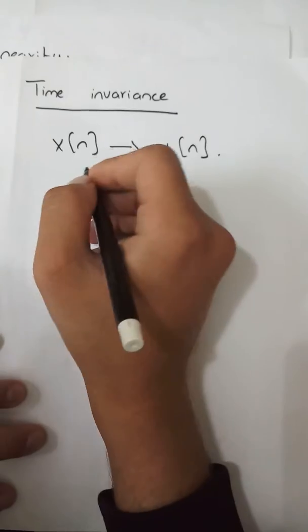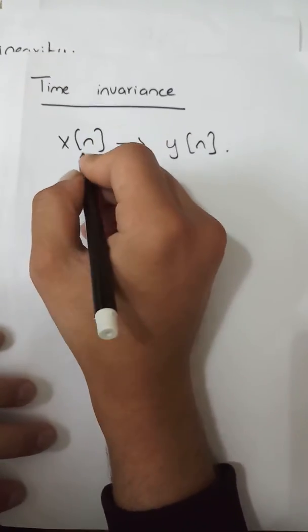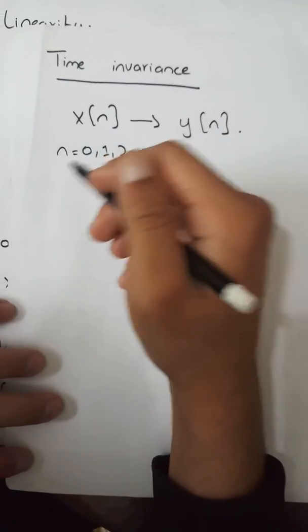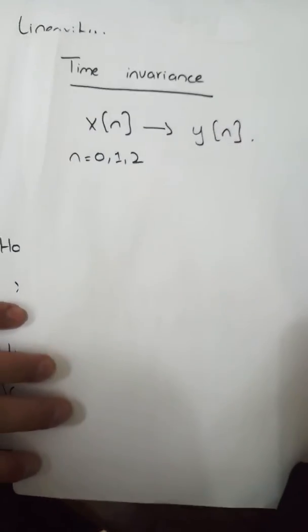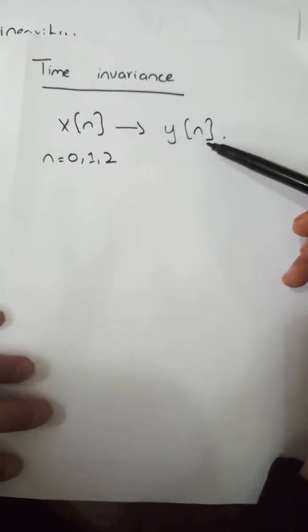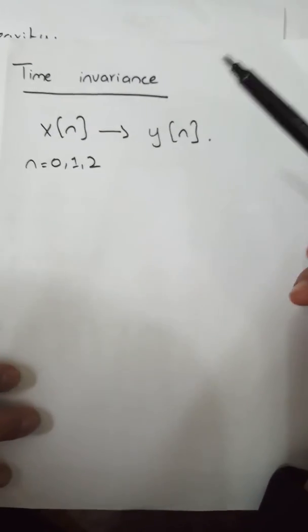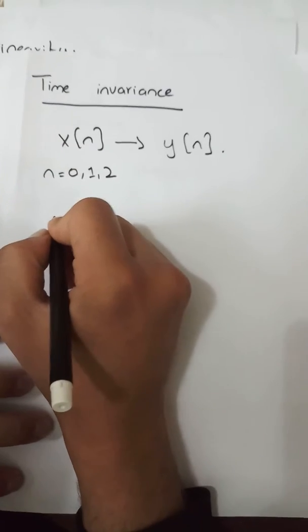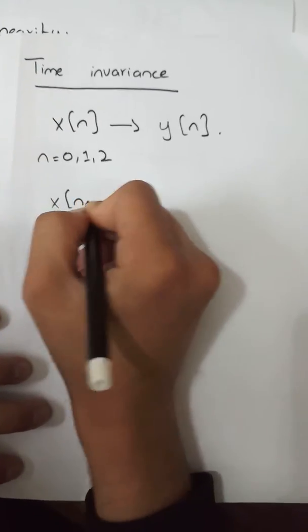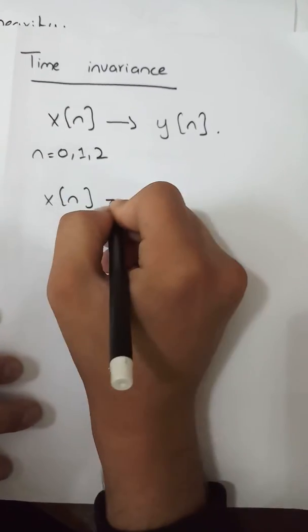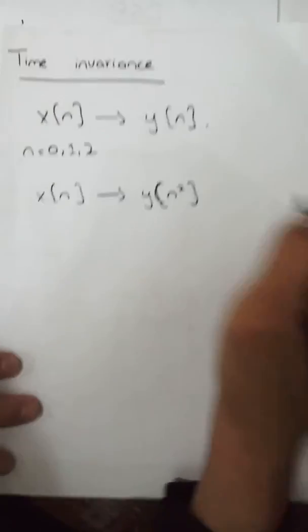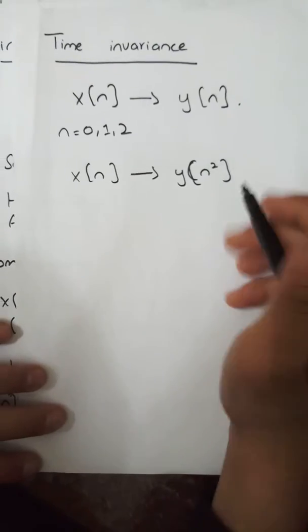Suppose if we put values like n equal to 0, 1, 2 in the input, then at the output we will find the same values. But suppose we have a system like y[n] = x[n] squared.